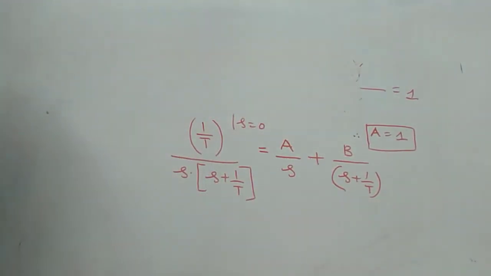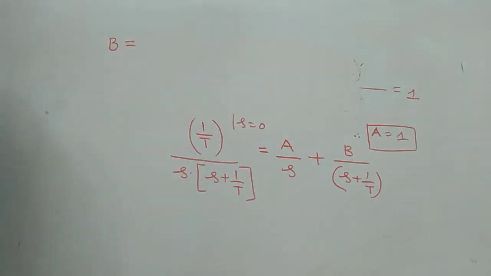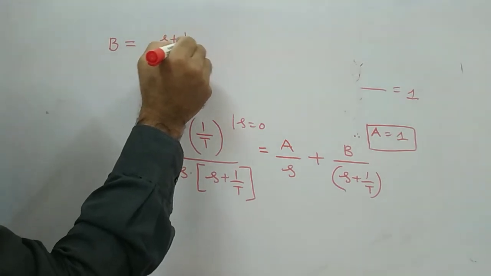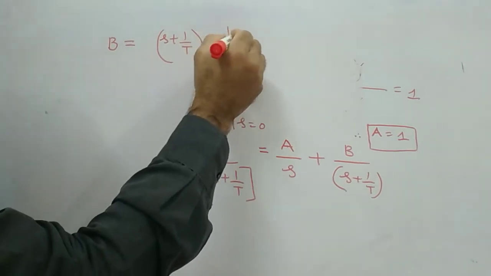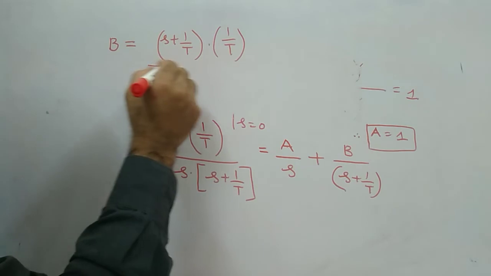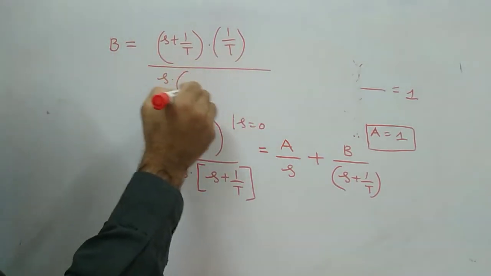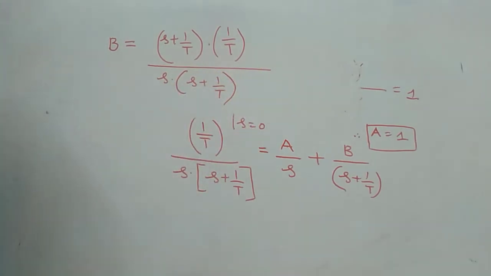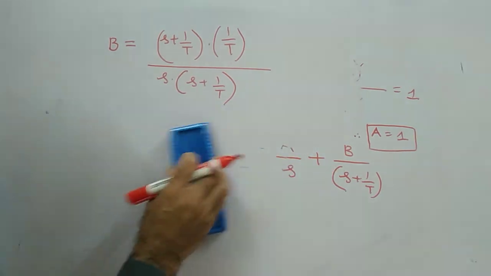So the b value is equal to s plus 1 by t into 1 by t by s into s plus 1 by t. This is what, no? And in this you have to substitute s equal to minus 1 by t.